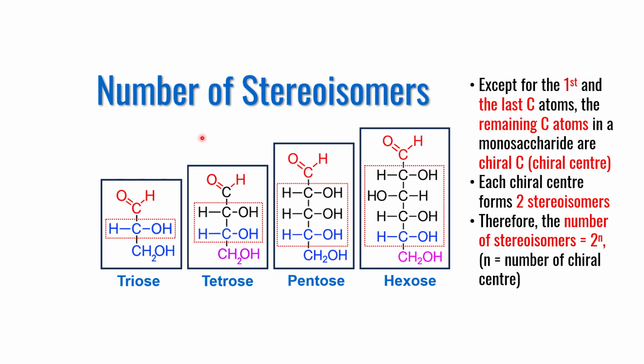And since a chiral center produces two stereoisomers, the total number of stereoisomers can be calculated using the formula 2 raised to the power n, where n is the number of chiral centers. So for a triose like glyceraldehyde, you can have two stereoisomers. For tetrose, there are two chiral centers, so you will have 4. In pentose, you have 8. And in hexose, you will have 16 different stereoisoforms.